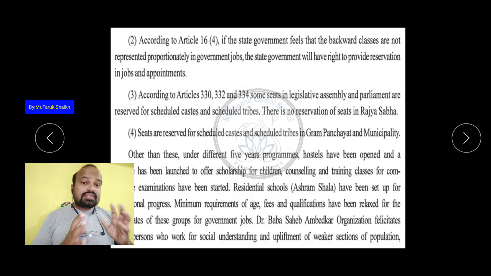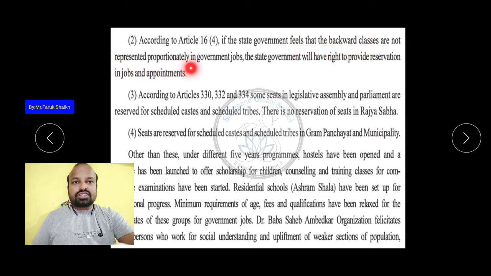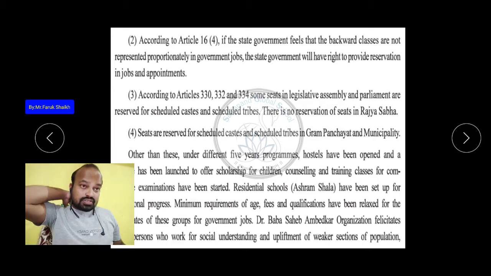Then according to Article 16 clause 4, if the state government feels the backward classes are not represented proportionally in government jobs, the state government will have the right to provide reservation in jobs and appointments. If the government feels these backward classes are not represented in government jobs, the government has to make a provision and provide reservation in jobs for this caste.